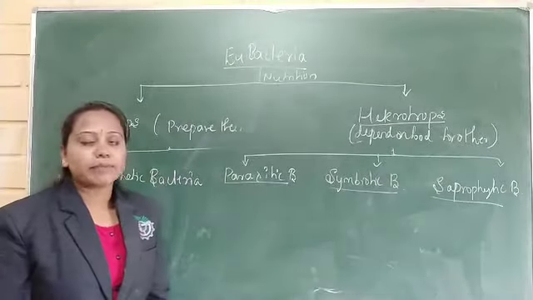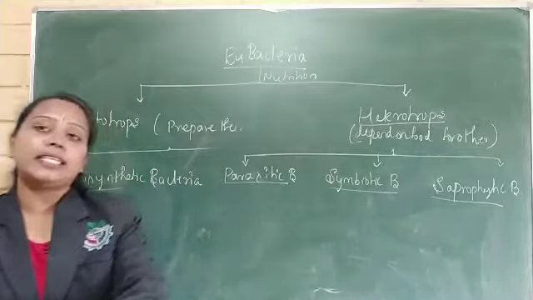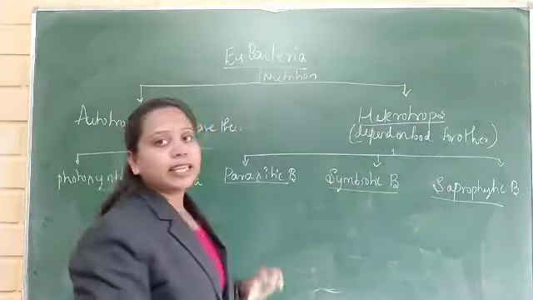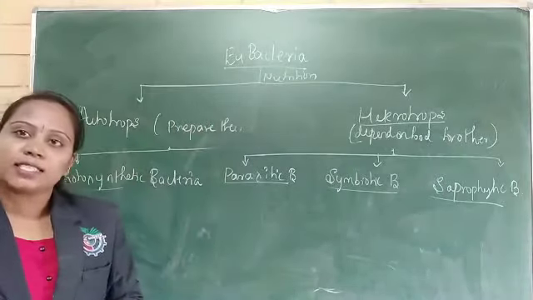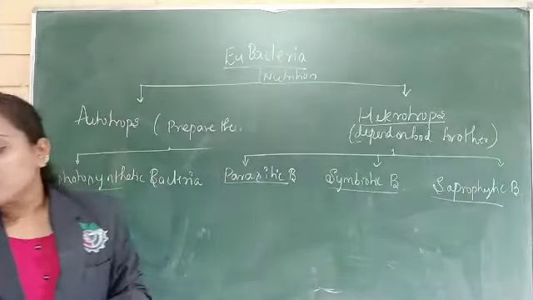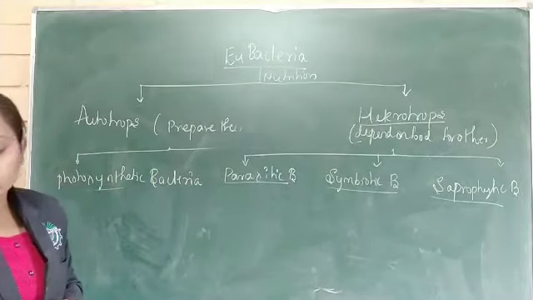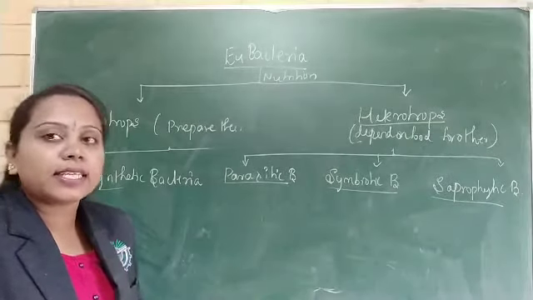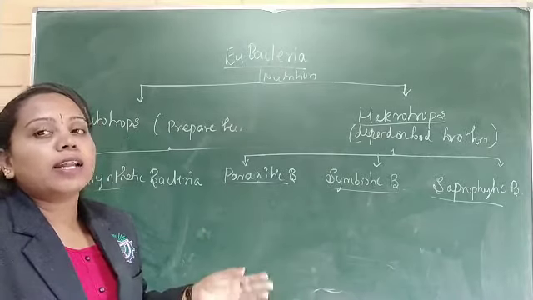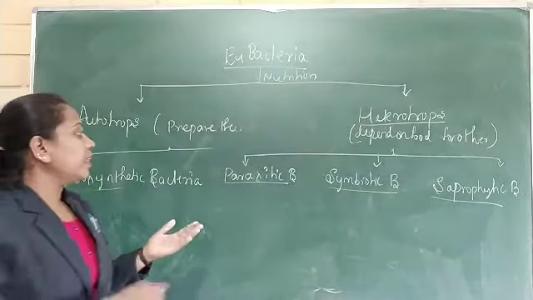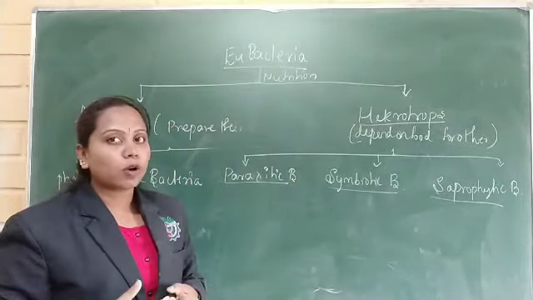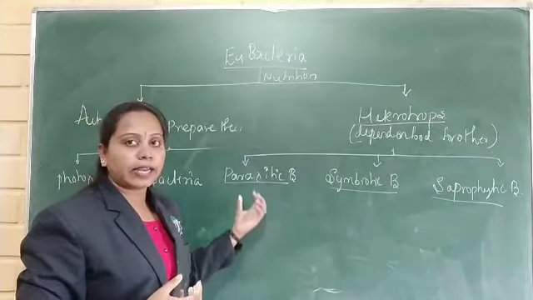Parasitic bacteria, the name itself indicates it. They depend on another host for food, and these bacteria can cause diseases. They are harmful bacteria. Parasitic bacteria obtain the food from the cells of the plants and the animals. They are present inside the host and they damage the host and cause diseases.